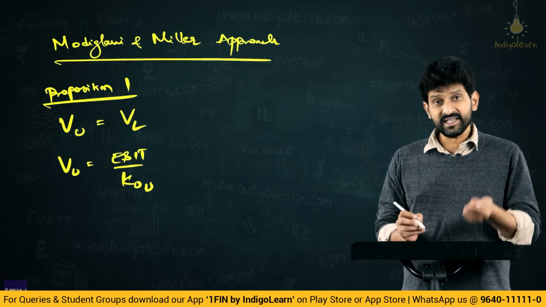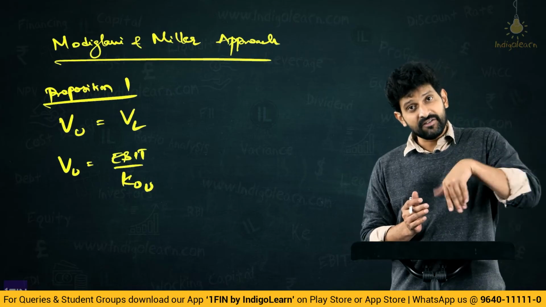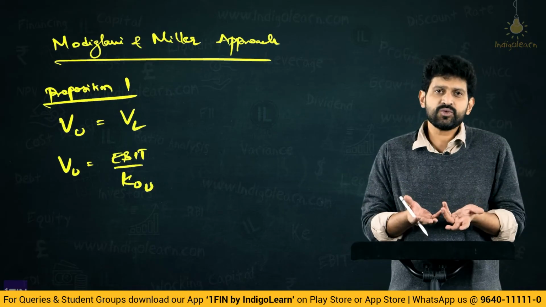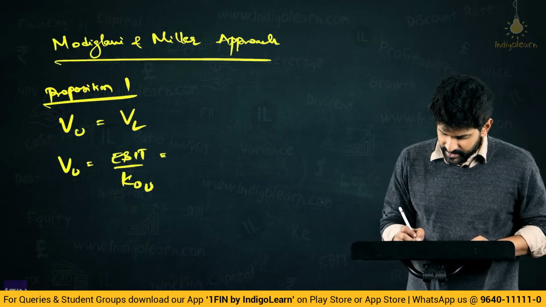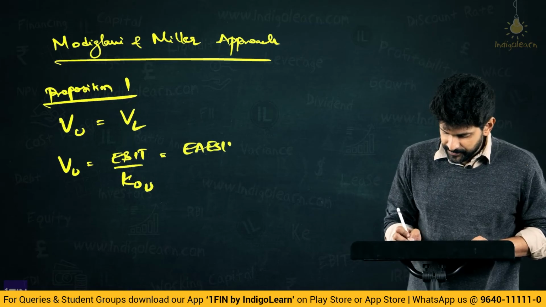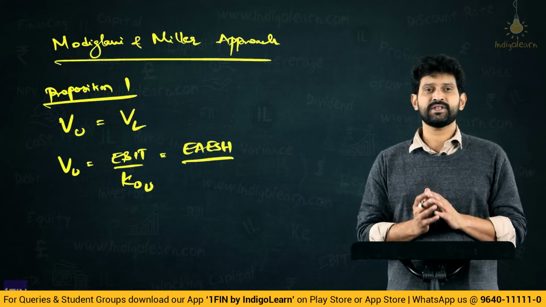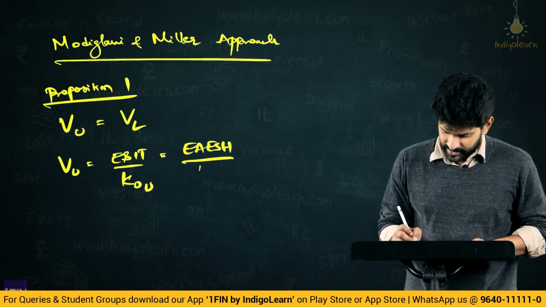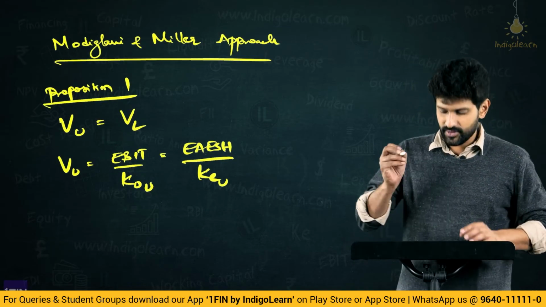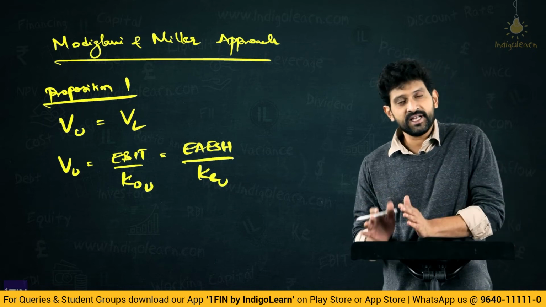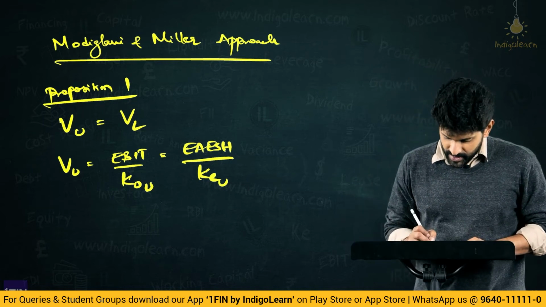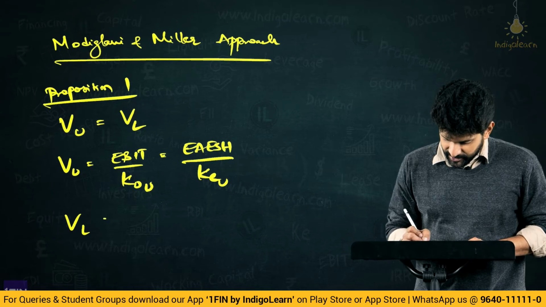Now, what is the EBIT in the case of an unlevered firm? There is no debt component. Unlevered means there is no debt component. It is nothing but ESH. Now, what is the overall cost of capital of an unlevered firm? There is only equity, meaning cost of equity of unlevered firm. So, this formula can also be written like this. Now, what is the value of levered firm?